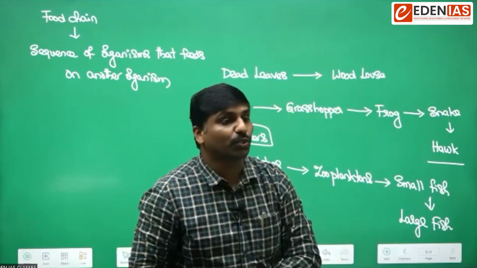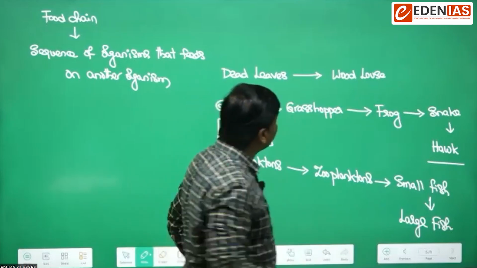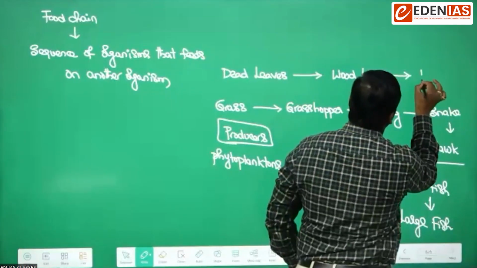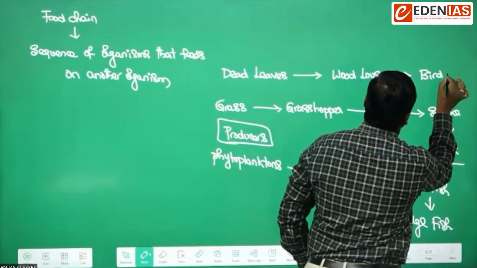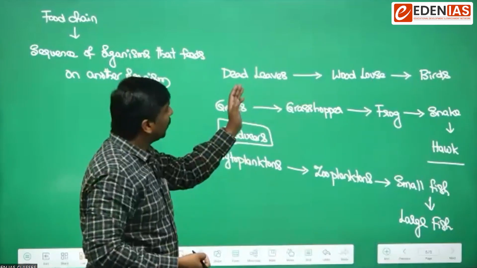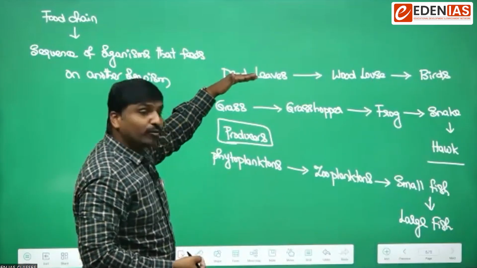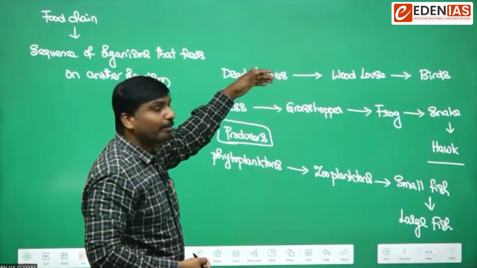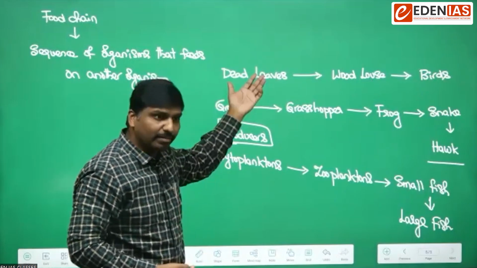Wood lice may consume these dead leaves, and the wood louse might be further eaten by some birds. Wood louse means an insect which feeds on dead leaves. So here you can see the food chain is being started by the dead decayed matter.